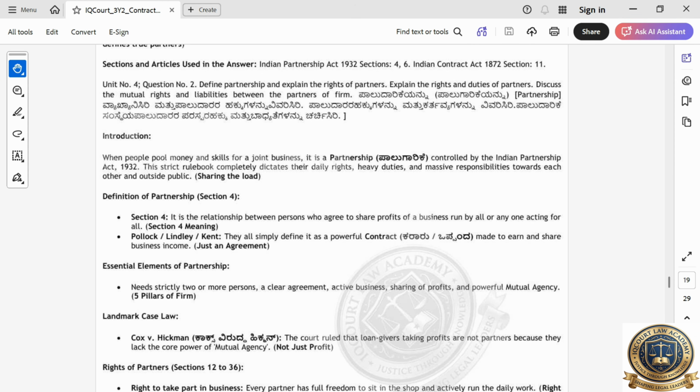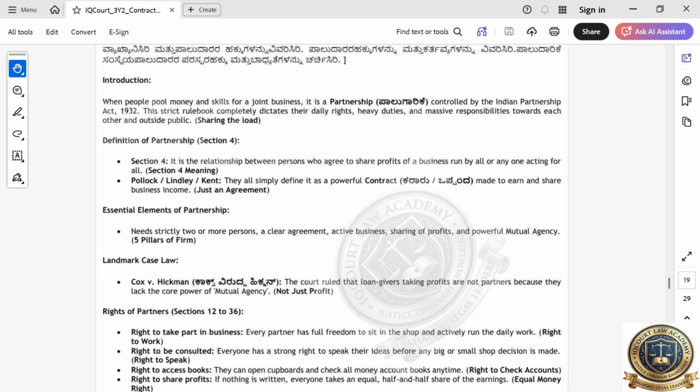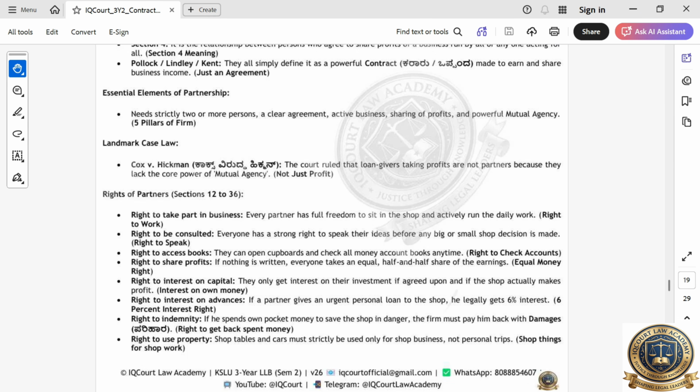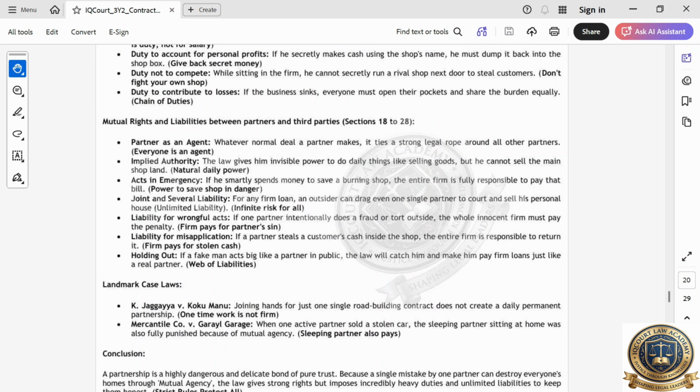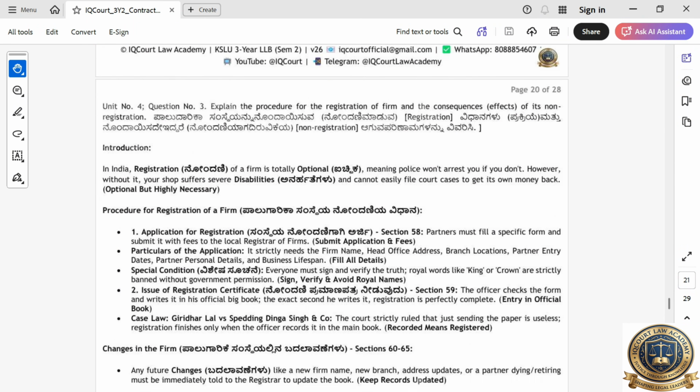Then we go to define the partnership. Explain the rights of the partners. Explain the rights and duties. You can write on your own. Section 4 is very important. Section 5 is important. So rights and duties you have to write. Mutual rights and liability between the parties and third parties. Then you have to write case laws. Then we go to the third question.